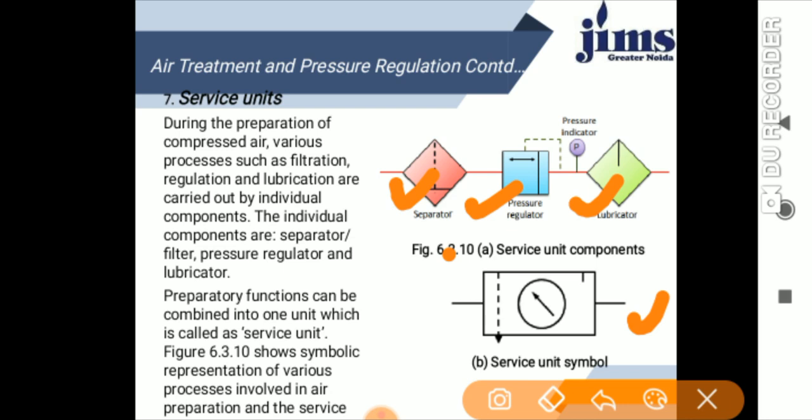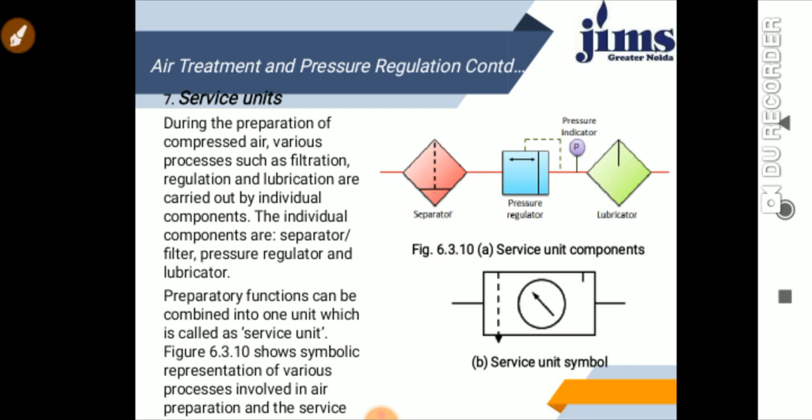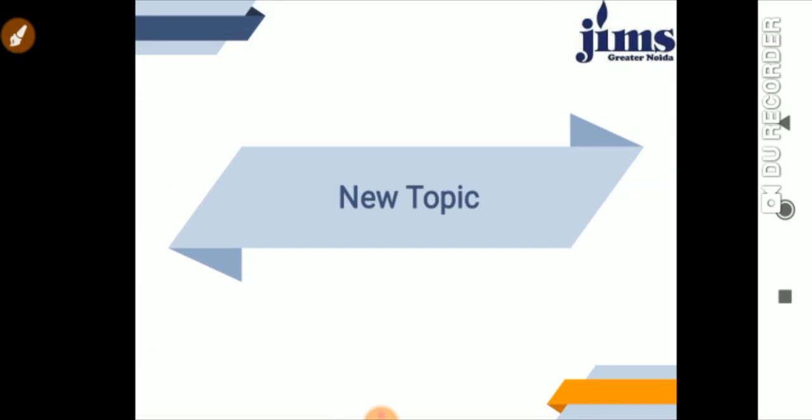In coming classes we will discuss new topics, in which we will learn about the different types of pneumatic valves we are using. In direction control we will have the two-way valve, three-way valve, four-way valve, five-way valve, then the pneumatic check valve, flow control valve, pneumatic shuttle valve, two pressure valve, quick exhaust valve, and time delay valve. These are the different types of valves we will go through in coming classes.